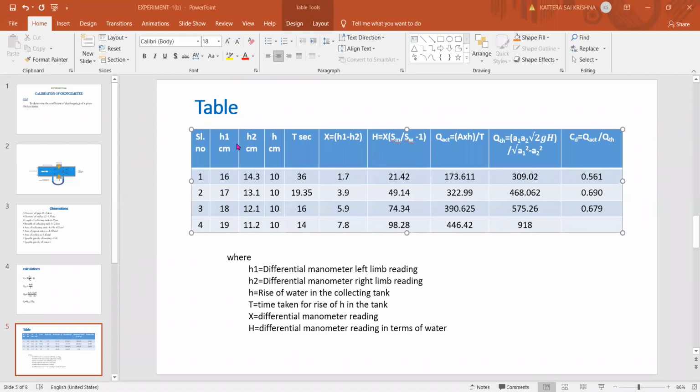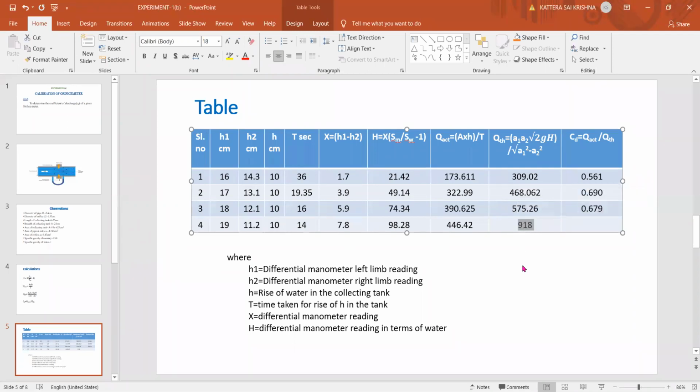Just mute yourself. What is the value? This 918. Yes, others can check. Tell the value here.